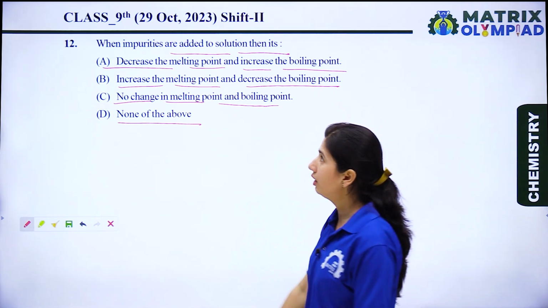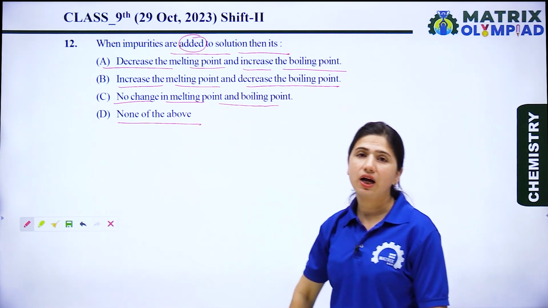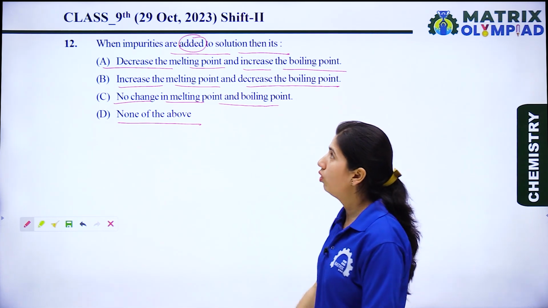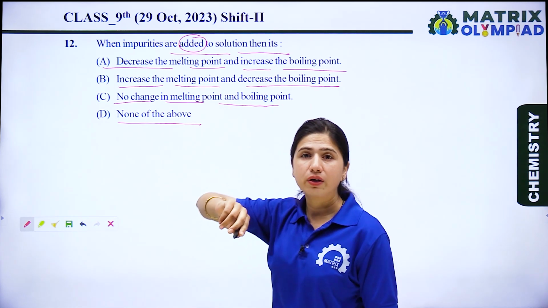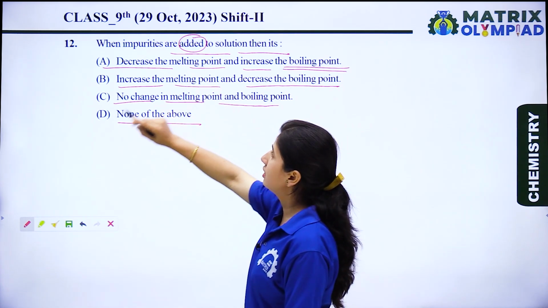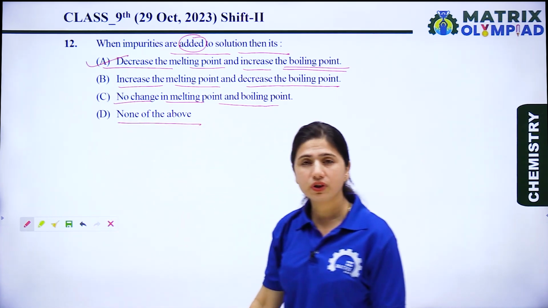Let's see the question again. When impurities are added to a solution, they stabilize the liquid state. So for conversion of liquid to solid, we increase the boiling point and decrease the melting point. So option A is the right option for this question.